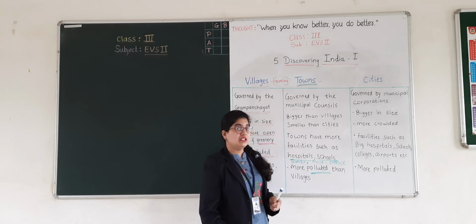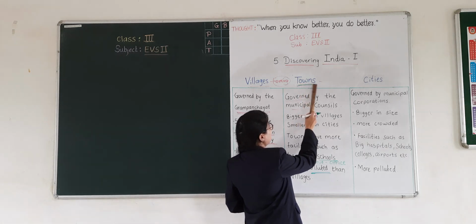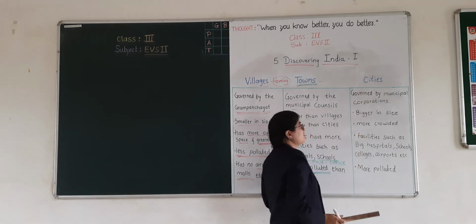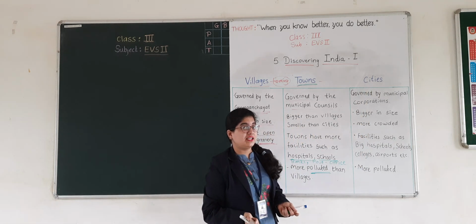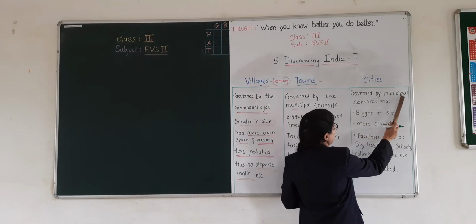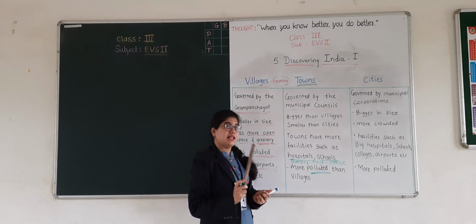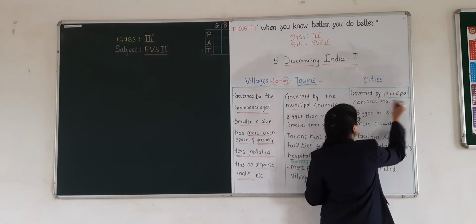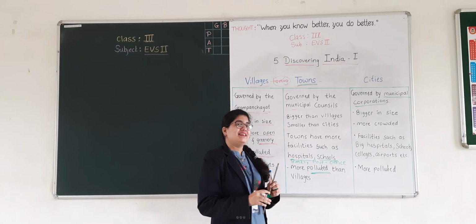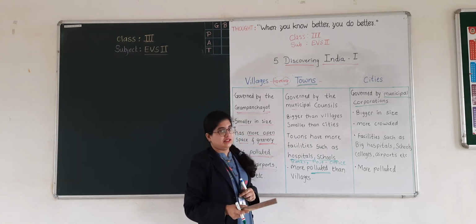As we all know, here we have taken the example of Sadavli, and for town we have taken the example of Devru. Now cities: as we all know, Ratnagiri is a big city and Ratnagiri is governed by the municipal corporation. The bigger cities are governed by the municipal corporations. Who looks after the cities? Yes, the municipal corporations look after the cities.